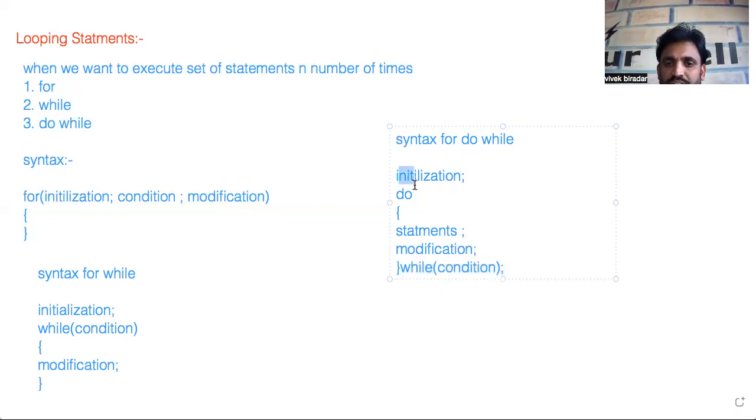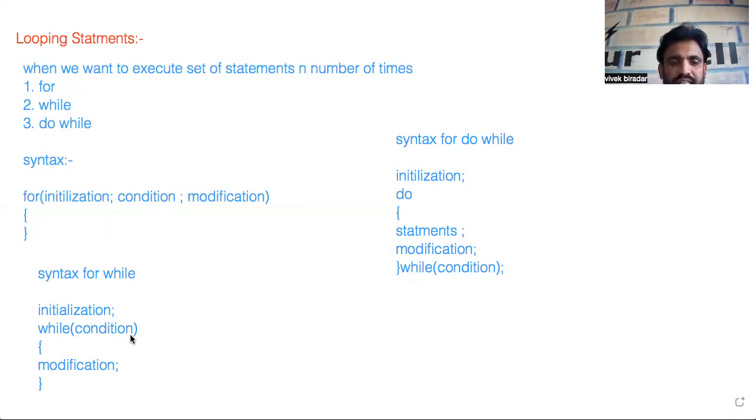Coming to while, it is called a pre-checking process. Pre-checking means first check the condition; if the condition is true, then only enter into the block, otherwise don't enter. Coming to for: first is initialization, then condition. If the condition is true, enter into the block; if false, come out of the for block.